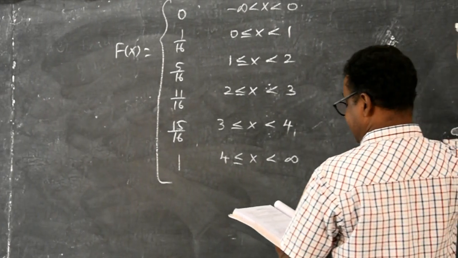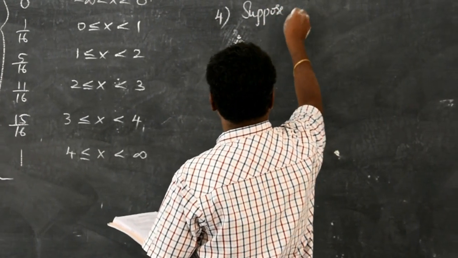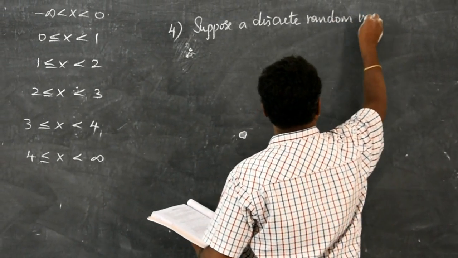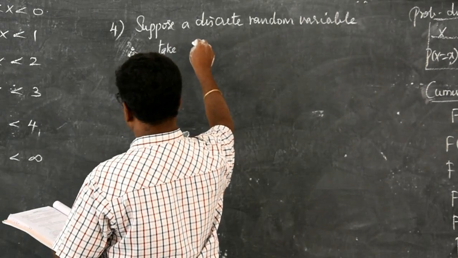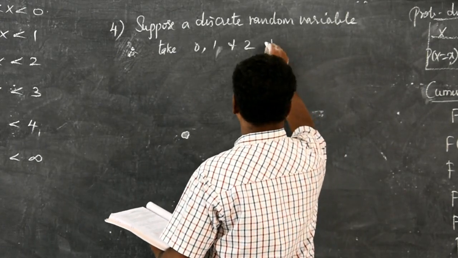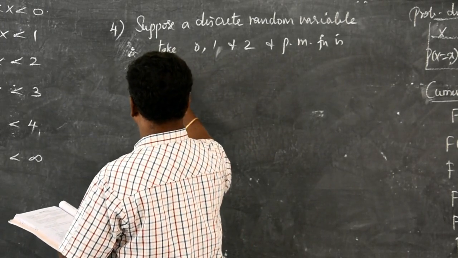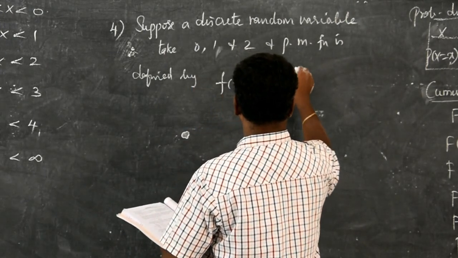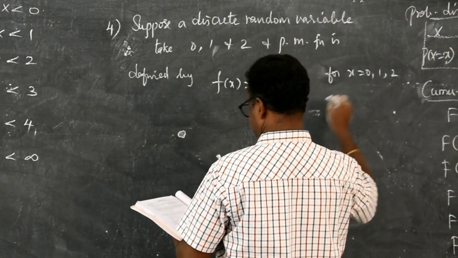Suppose a discrete random variable takes values 0, 1 and 2, and the probability mass function is defined by f of x equal to x square plus 1 by k, for x equal to 0, 1, 2 and 0 otherwise.